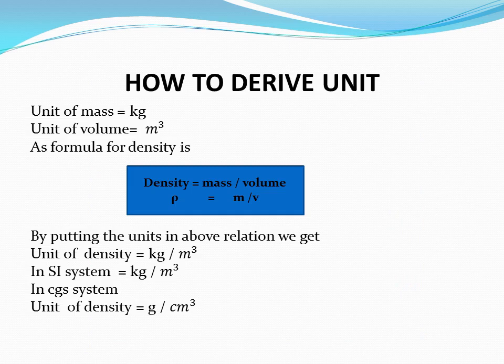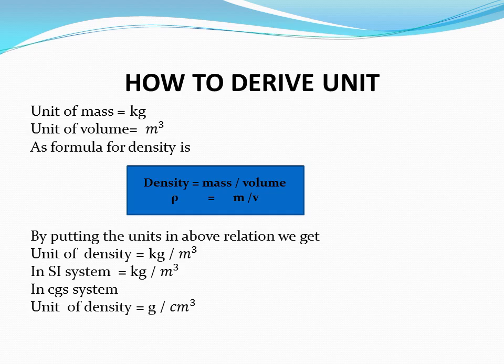How to derive the unit? Unit of mass is kilogram, whereas unit of volume is meter cube. As the formula for density is mass per unit volume, or rho equals m by v, by putting the values in this relation, we get the unit of density, which is kilogram per meter cube. This unit is in the SI system.